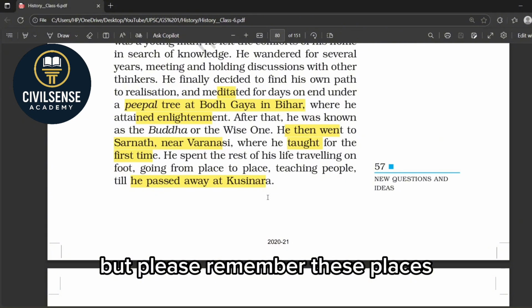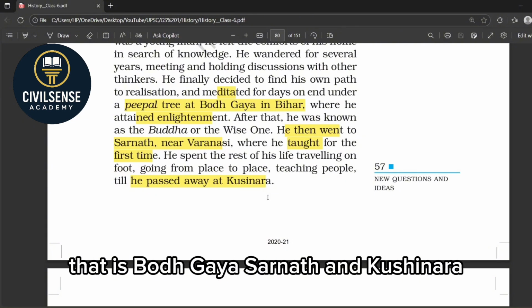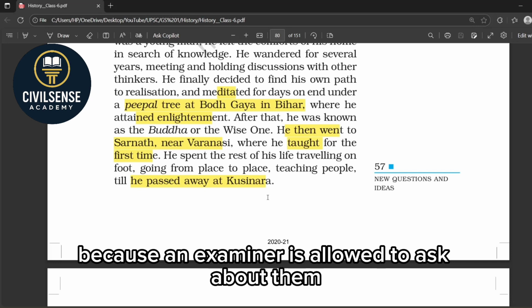But please remember these places, that is Bodh Gaya, Sarnath and Kushinagara, and these are extremely important because examiners love to ask about them.